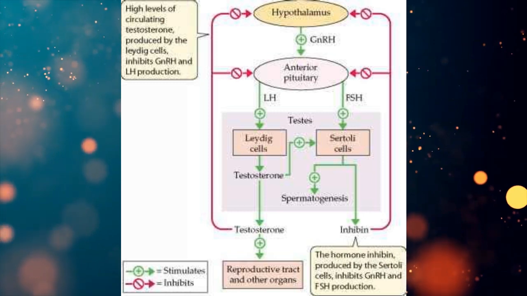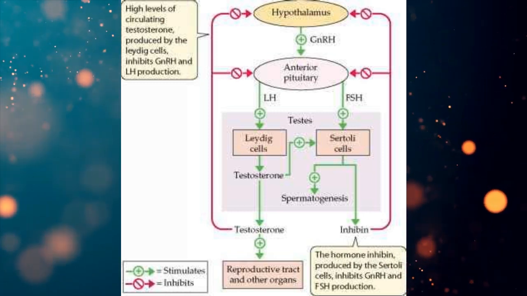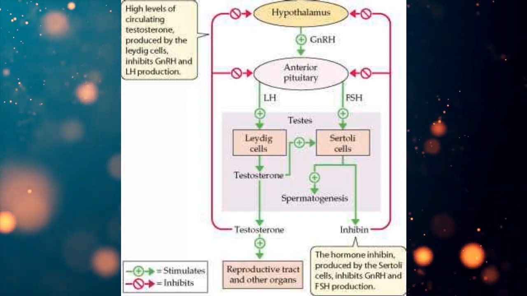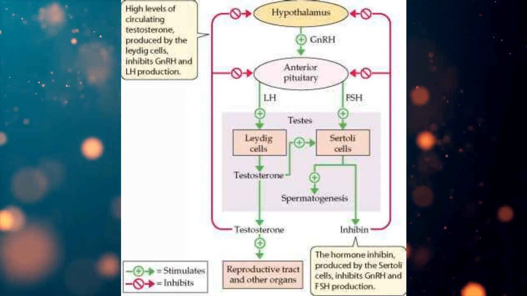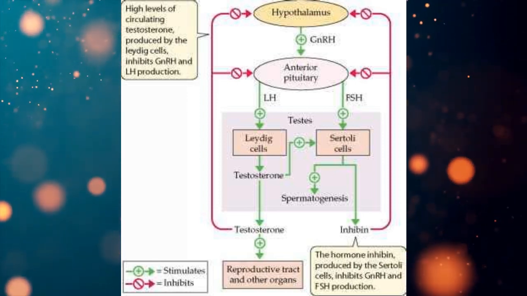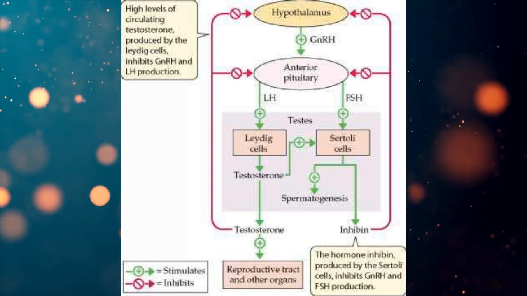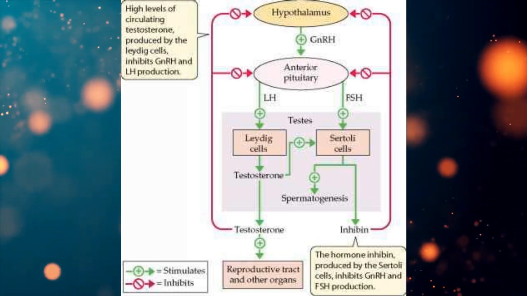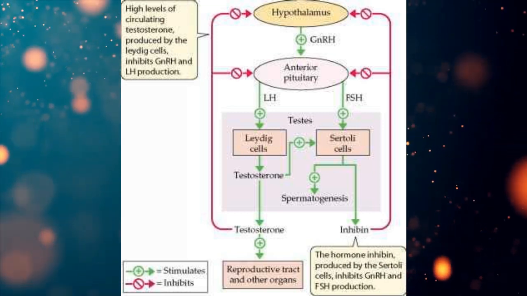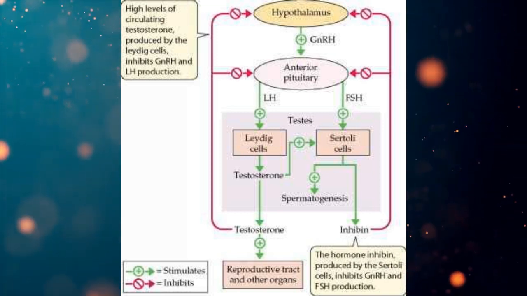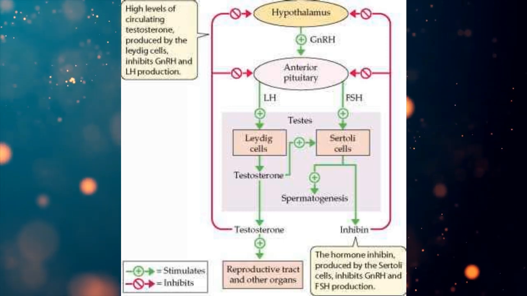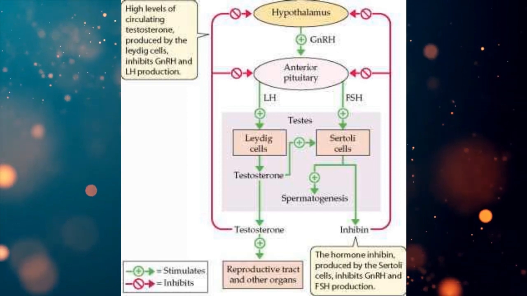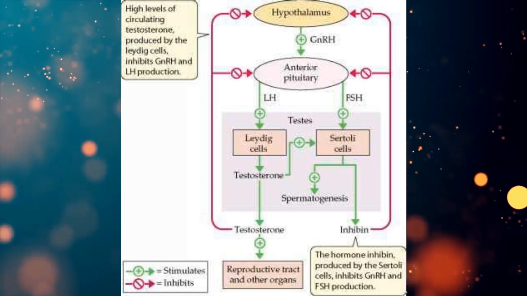So what is the anterior lobe of pituitary gland doing? It is secreting LH, the luteinizing hormone, and FSH, that is the follicle stimulating hormone. So in male, this LH is called interstitial cell stimulating hormone, that is ICSH. Again I am repeating, this LH, luteinizing hormone, in case of male is called the ICSH.